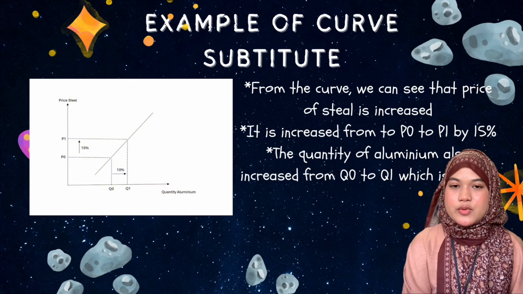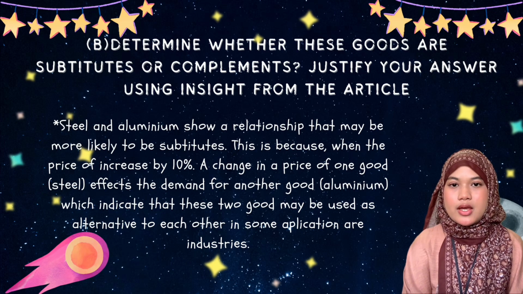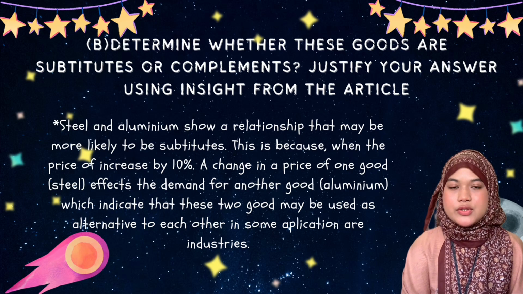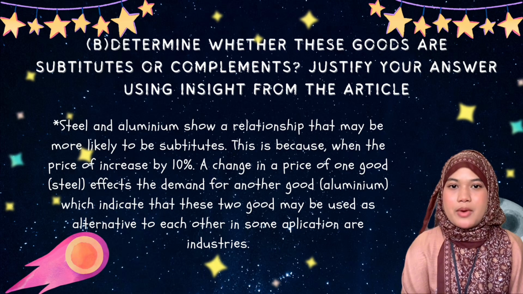This is another question, which is B. Question B: Determine whether these goods are substitutes or complements. Justify your answer using insight from the article. Steel and aluminium show a relationship that is more likely to be substitutes. This is because when the price of steel increases by 10%, a change in the price of steel affects the demand for another good, aluminium, which indicates that these two goods may be used as alternatives to each other in some applications or industries.